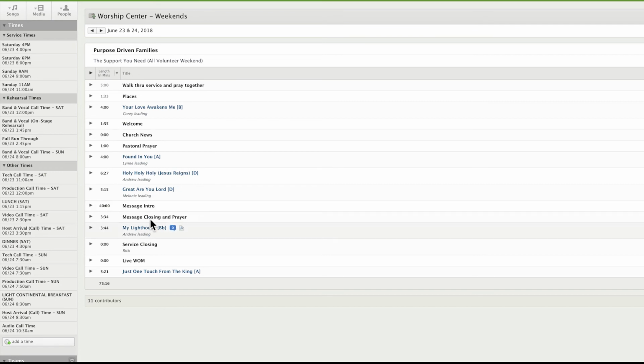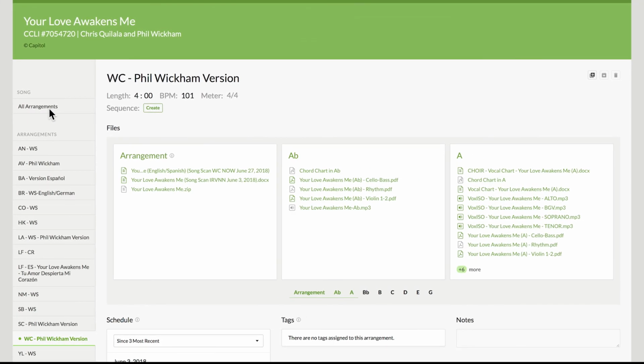In fact, these are where the files are. So let's assume it's this Your Love Awakens Me song. You want to hover over it first and locate the little music note page. There it is. Click on that. Once that happens, you'll be taken to this page, and there are two areas that I want you to take a look at. Let's look at this area first.